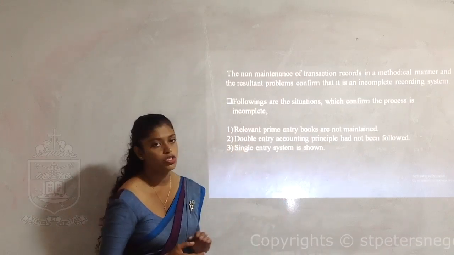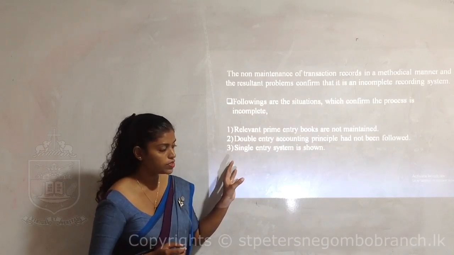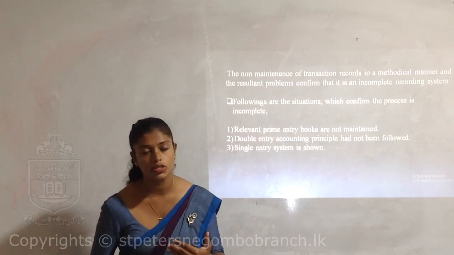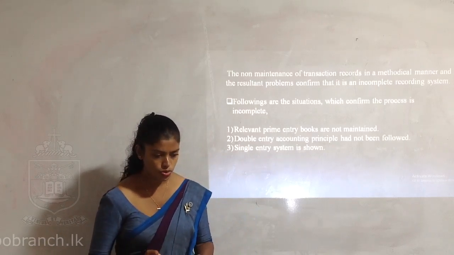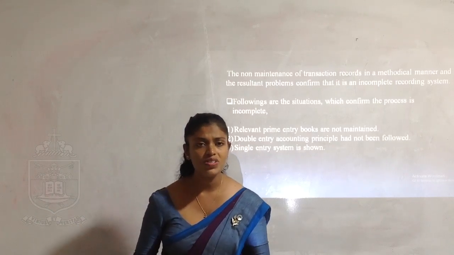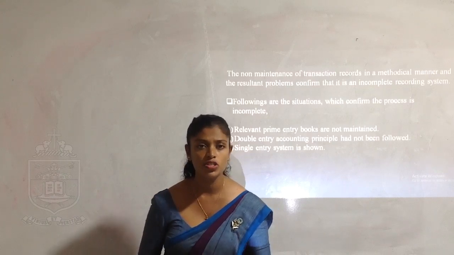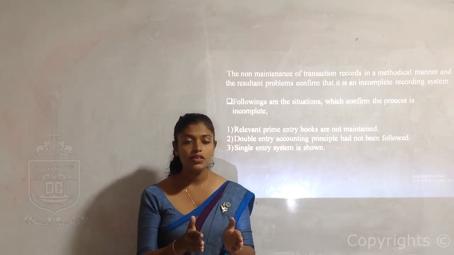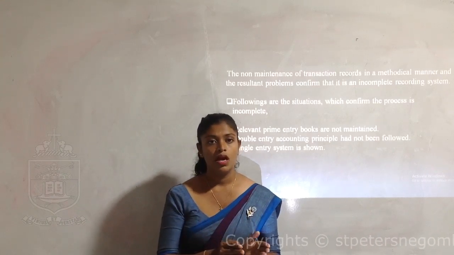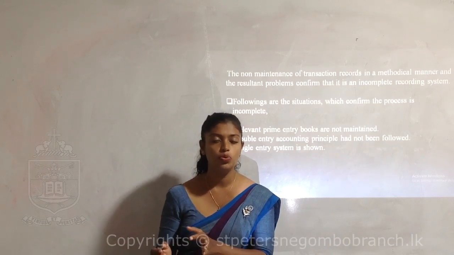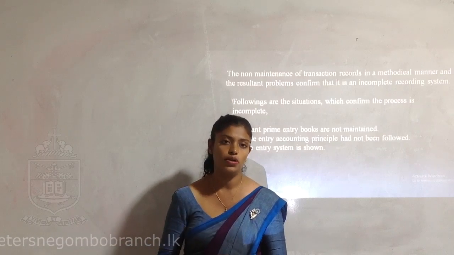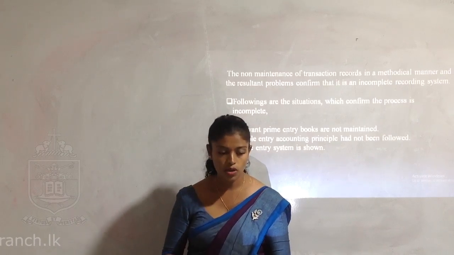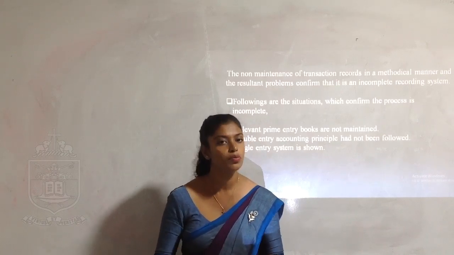Due to these situations. So if you see any situation like this in an organization, you can say these records are incomplete. So you cannot at once use them to prepare financial statements, because incomplete records should be made complete, and only then can you bring out certain information to provide to stakeholders. So let's see how we can make the incomplete into the complete.